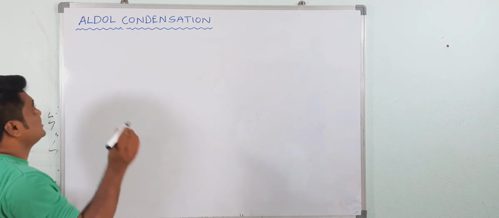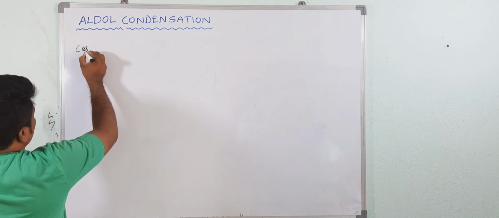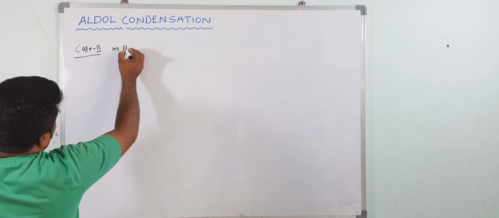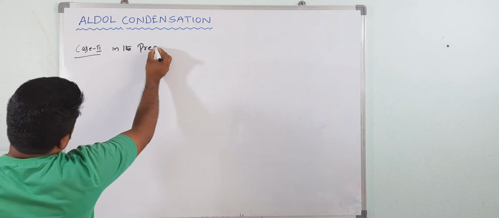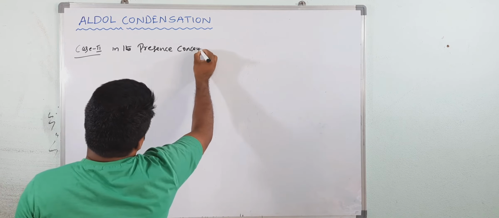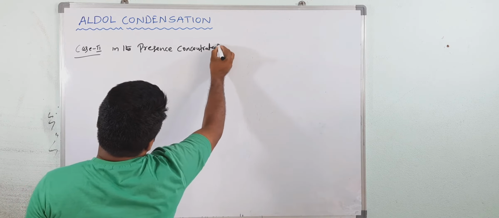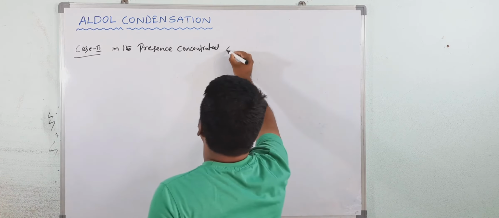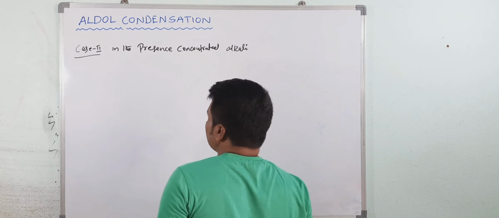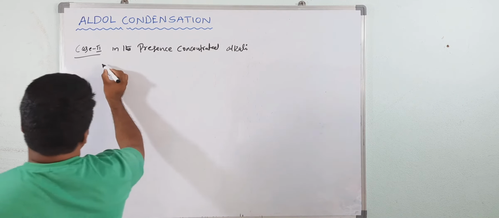So now second is case 2. The presence of concentrated alkali. In the concentrated alkali, see what is the RDS?